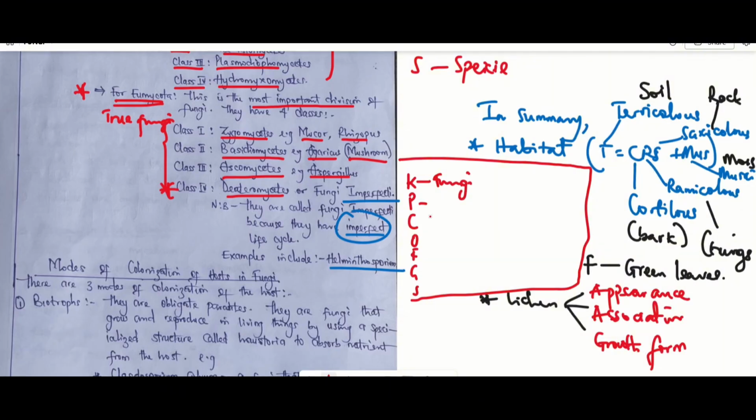We have the phylum, and we said there are about three phyla. We have Myxomycota, Oomycota, and we have Eumycota. We also talked about the classes, and we said that the Myxomycota possess no class. But here we have about four classes here, and for Eumycota we have about four classes here too.